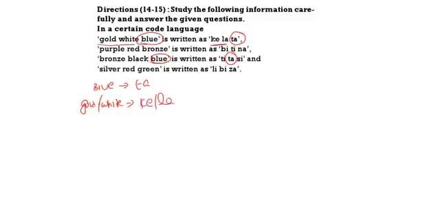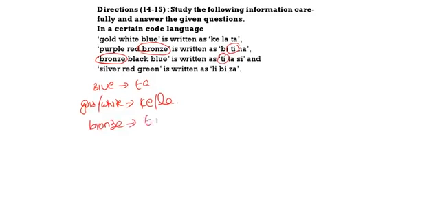Now come to the second one. Purple, red, bronze. Here we can see bronze, and here we can see bronze. In both we have TI. So bronze means TI.